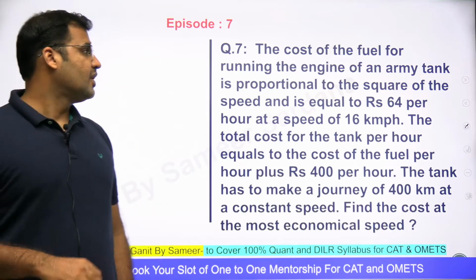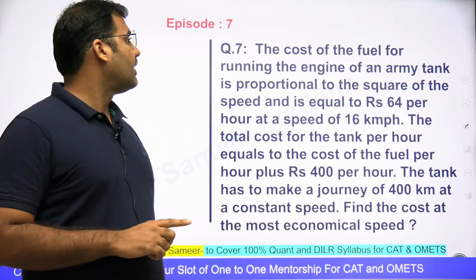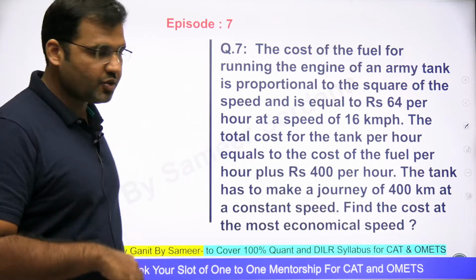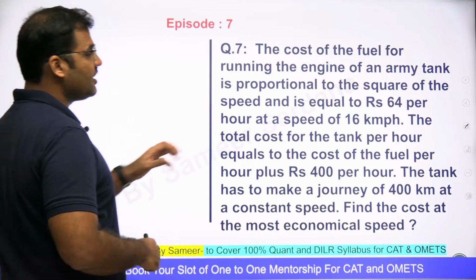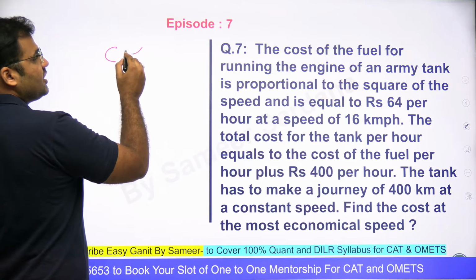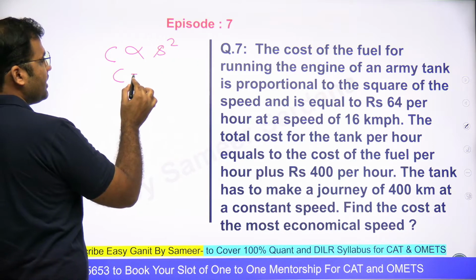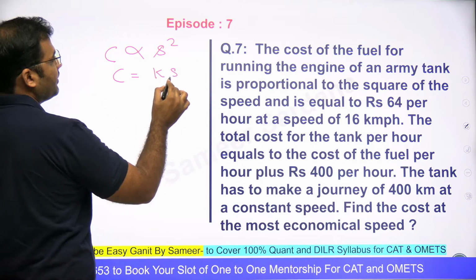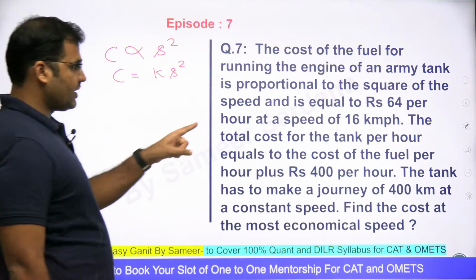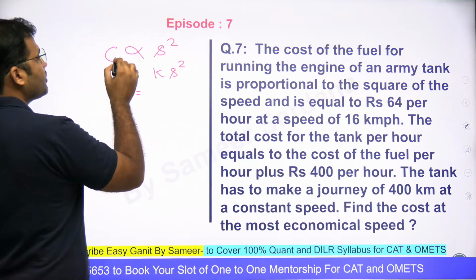Direct proportionality. So if I'm saying that the cost of the fuel for running the engine of an army tank is proportional to the scale of speeds, there has to be a proportionality constant. So you should know how to write down this equation in mathematical terms, right? So cost of the fuel for running an engine is proportional to the scale of the speed. So when I add the proportionality constant, it would be k times s square, right? And it says when the speed is 16 kilometer per hour, that's the cost of fuel, right?